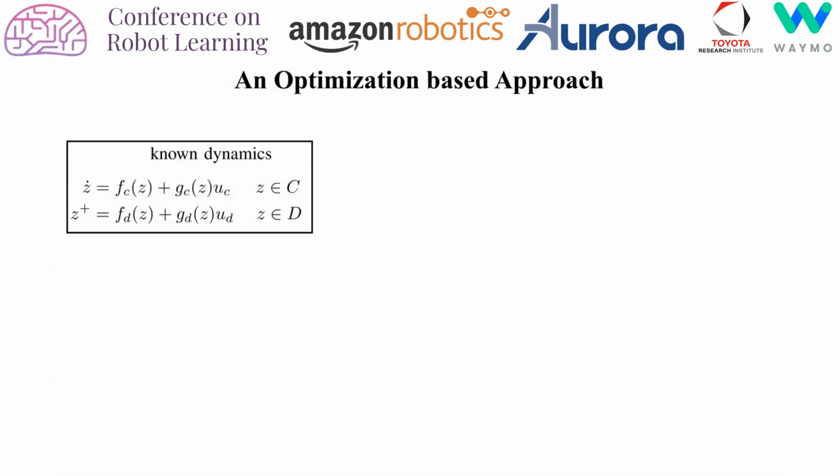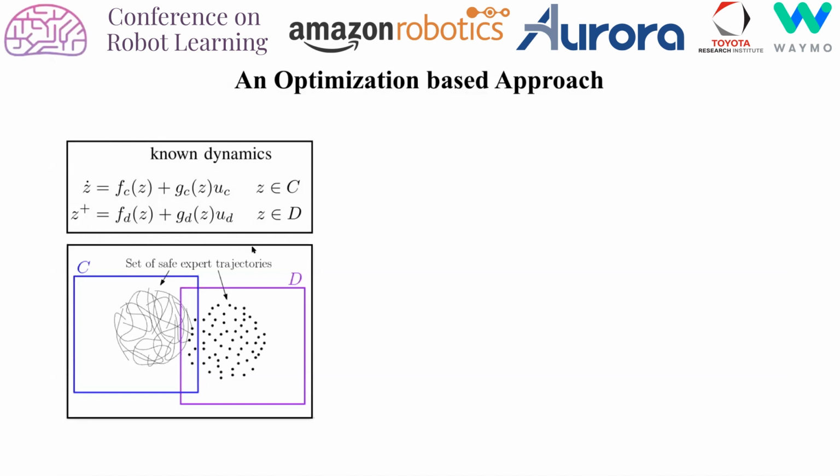In this work, we use a hybrid systems formalism in which the continuous evolution of the state within a set C over here is described by this ordinary differential equation that can be controlled by the continuous control input UC. The discrete evolution of the state within the domain D here is described by this difference equation that can be controlled by the discrete control input UD. Importantly, we assume here that the hybrid system dynamics described by FC, GC, FD, and GD are known to us.